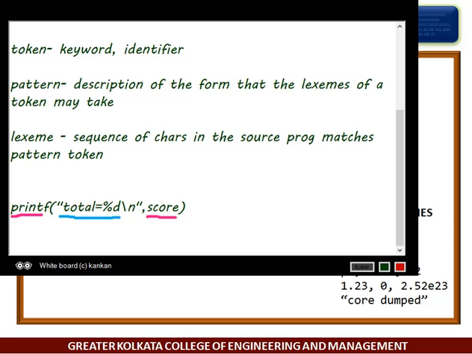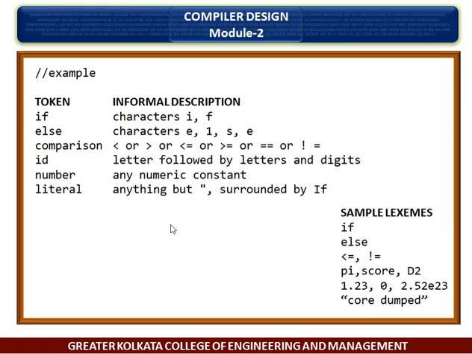So in this example, I am showing these all are the tokens. Tokens are if, else, comparison, ID, number, literal.